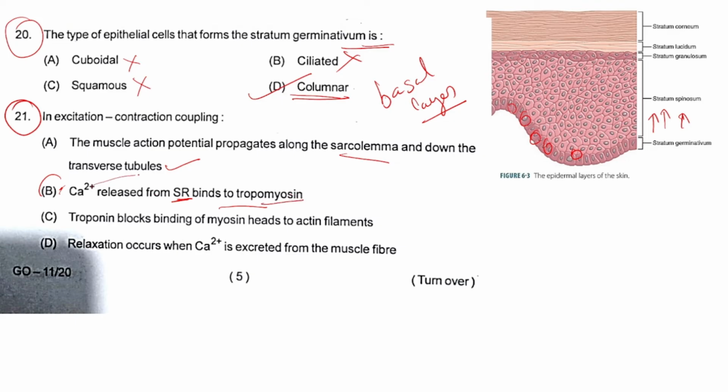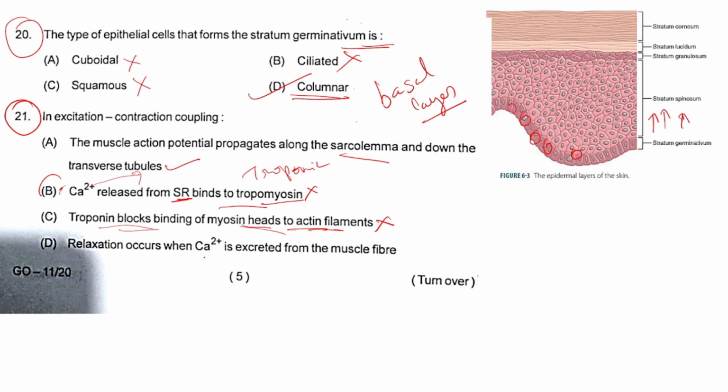The calcium ions actually bind with the troponin. So this option is incorrect. Troponin blocks the binding of myosin heads and actin filament. Actually, it is the tropomyosin that blocks the binding of myosin head and actin filament. So this option is also incorrect.